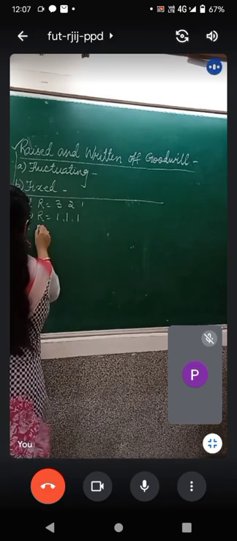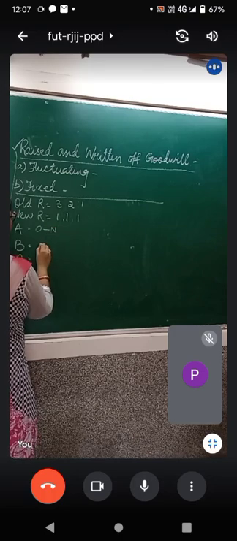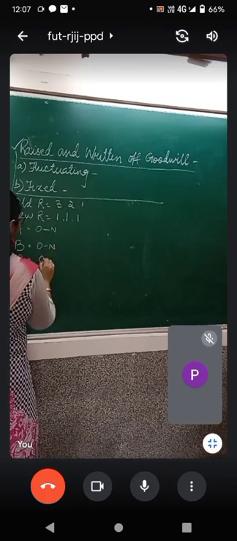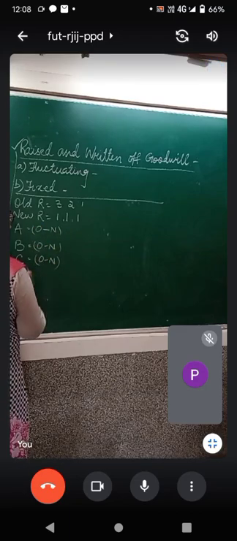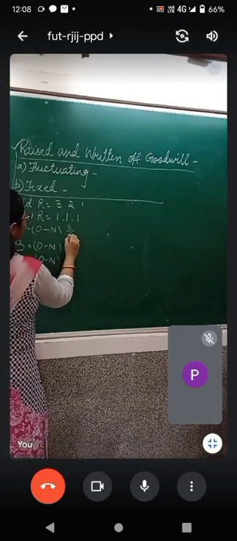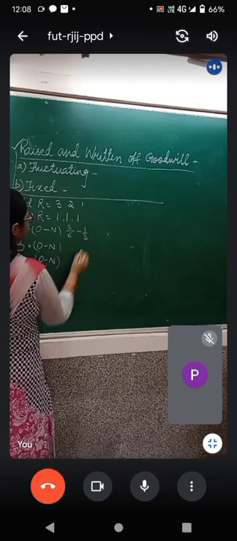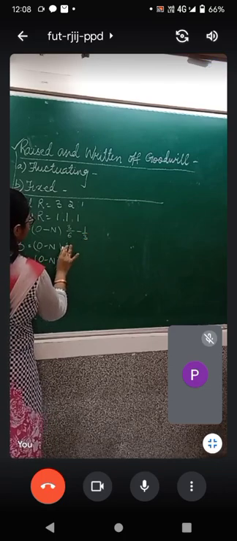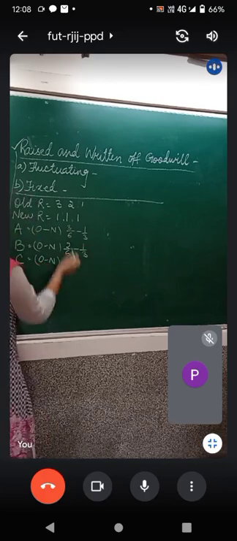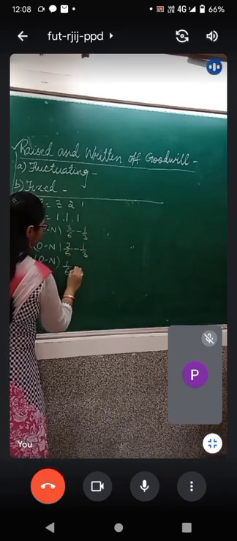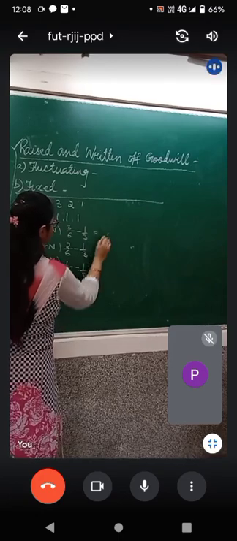Now applying the formula old minus new, you will see this is 3/6 minus 1/3, 2/6 minus 1/3 and 1/6 minus 1/3.